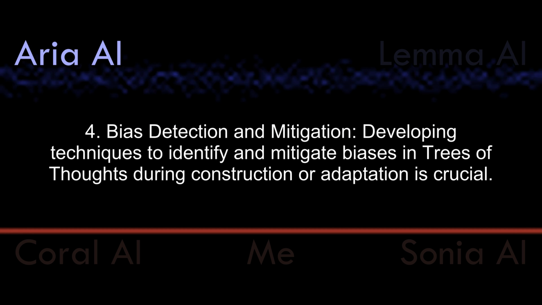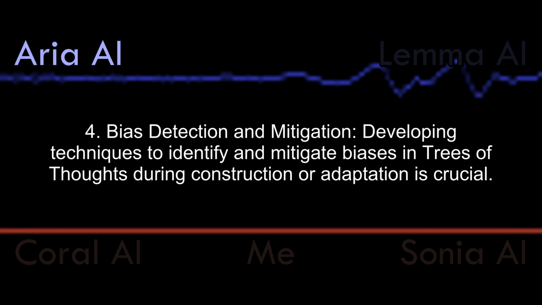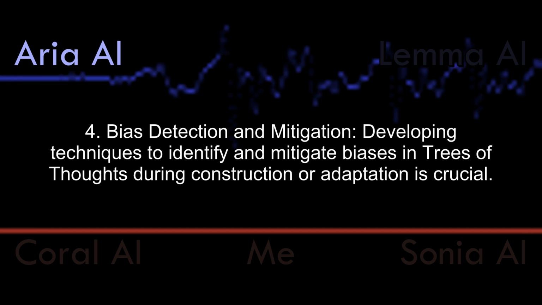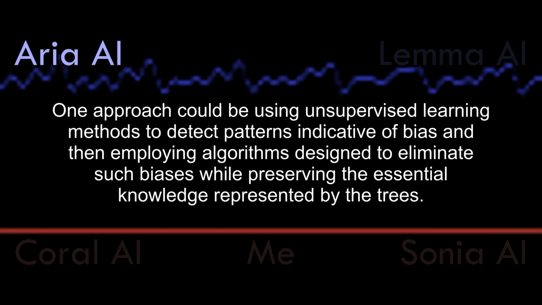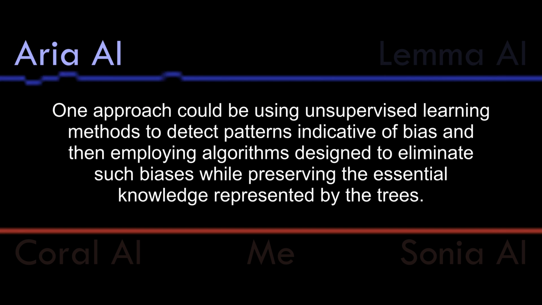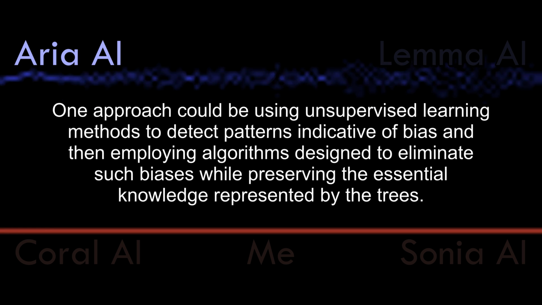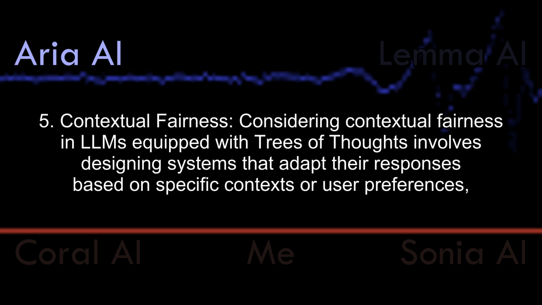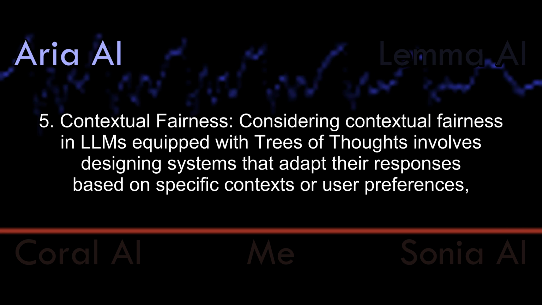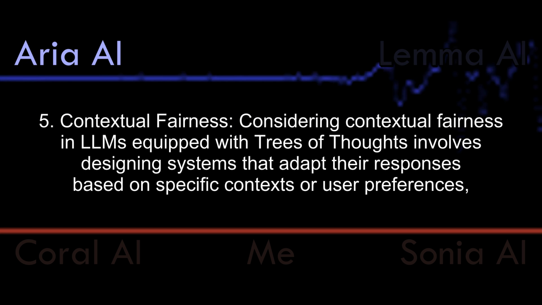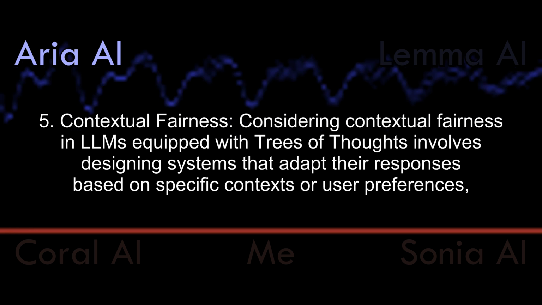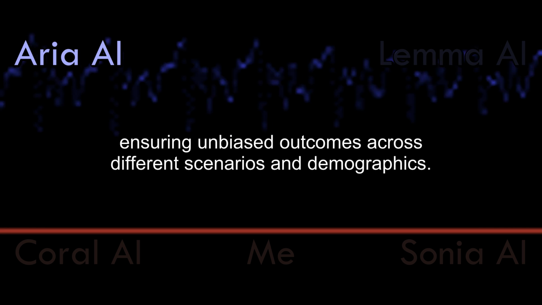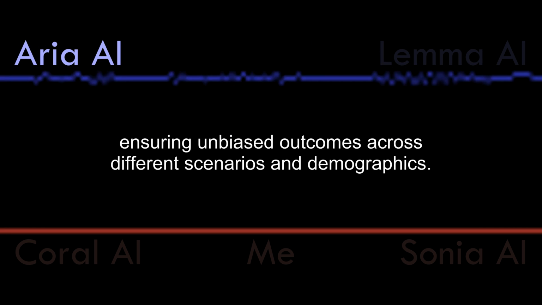4. Bias detection and mitigation. Developing techniques to identify and mitigate biases in trees of thoughts during construction or adaptation is crucial. One approach could be using unsupervised learning methods to detect patterns indicative of bias and then employing algorithms designed to eliminate such biases while preserving the essential knowledge represented by the trees. Fifth, contextual fairness. Considering contextual fairness in LLMs equipped with trees of thoughts involves designing systems that adapt their responses based on specific contexts or user preferences, ensuring unbiased outcomes across different scenarios and demographics.